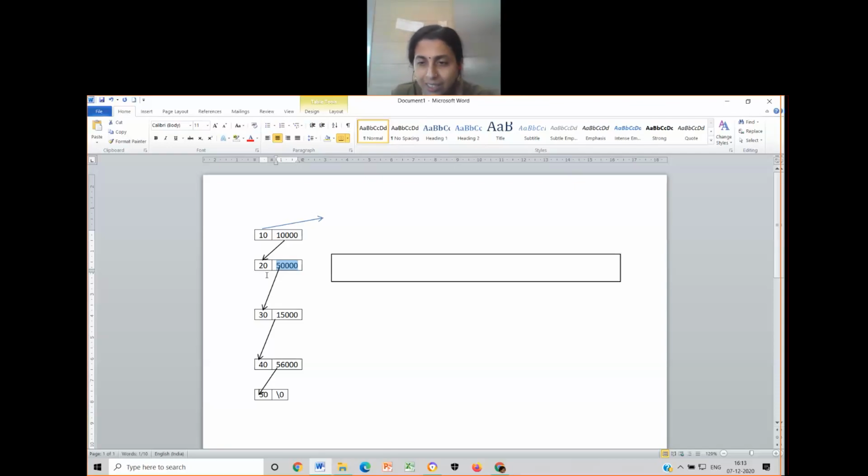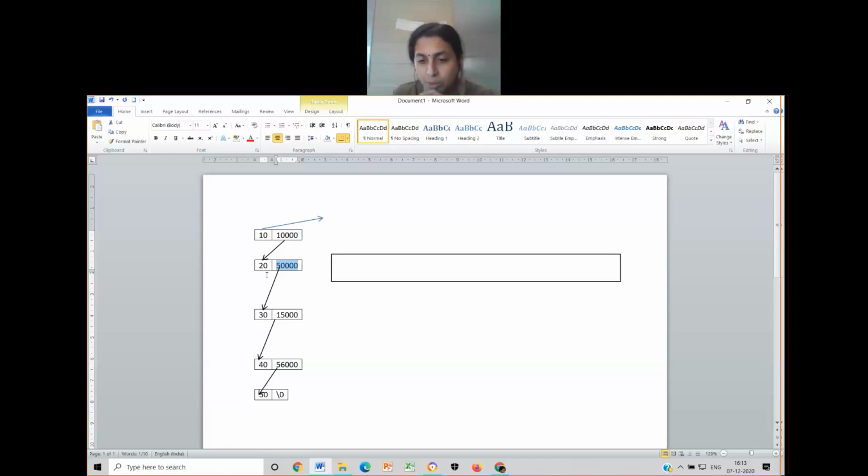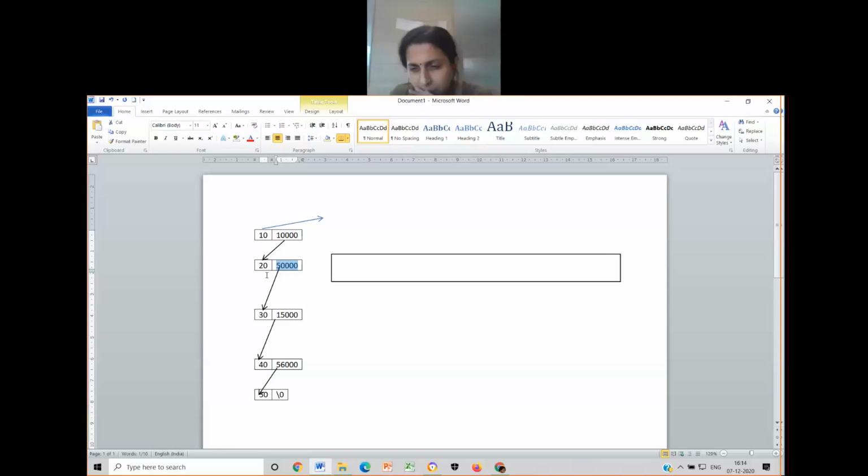Whenever an address is there, the variable has to be a pointer only. It cannot be a normal variable. At the 50,000th location, 30 as well as 15,000, both are stored. Yes, ma'am. So to access that element, we have to use the value at address of star of.